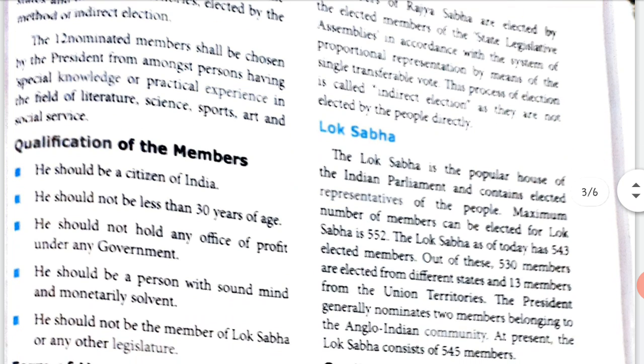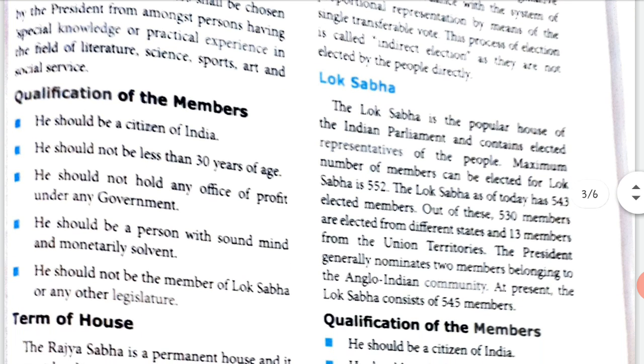Lok Sabha. The Lok Sabha is the popular house of the Indian Parliament and contains elected representatives of the people. So, this is very important. The members of the Lok Sabha are elected by us, okay, by the common people. The maximum number of members that can be elected for Lok Sabha is 552. The Lok Sabha as of today has 543 elected members.